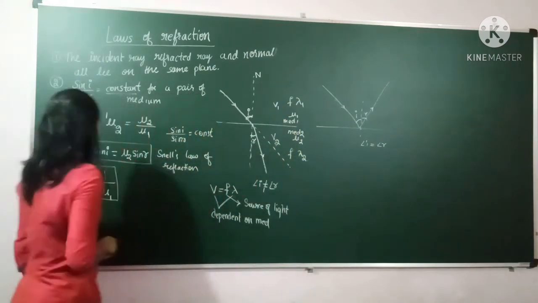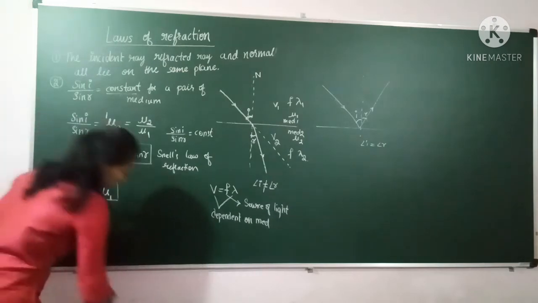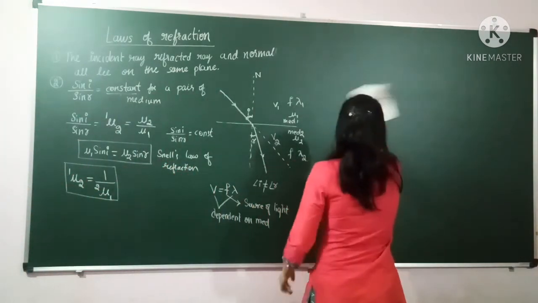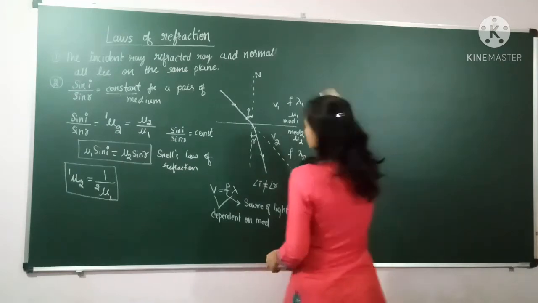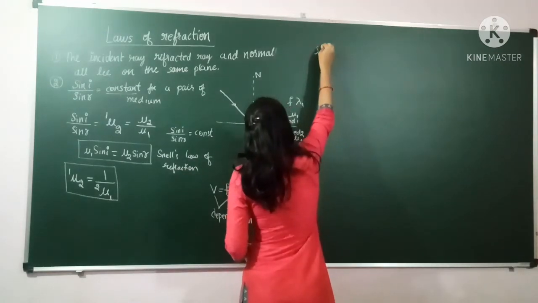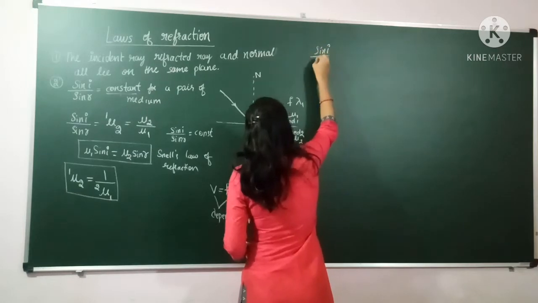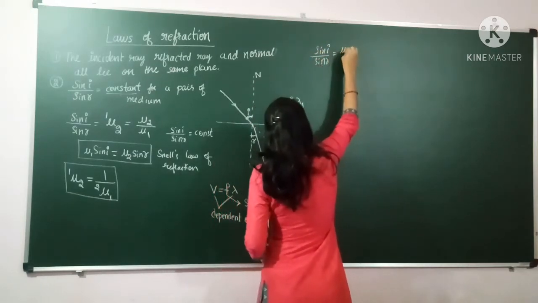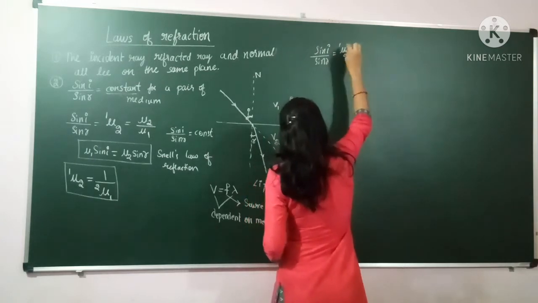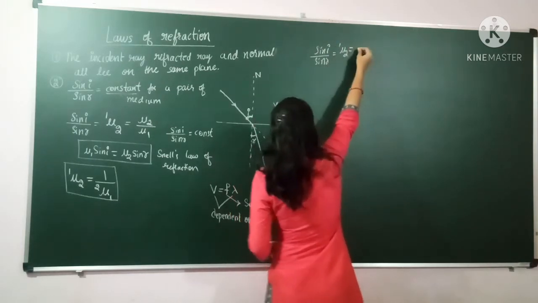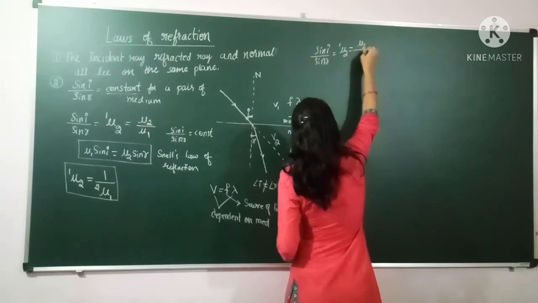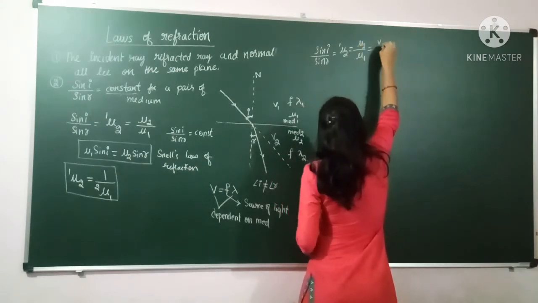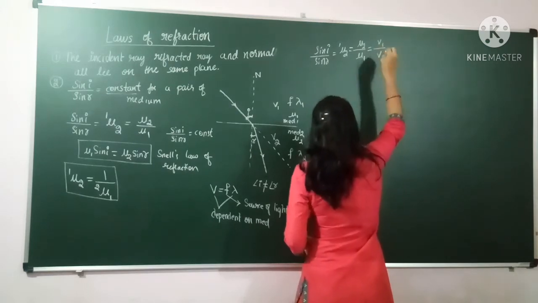So now we can write it as sin I by sin r is equals to mu2 refractive index of second with respect to first means mu2 by mu1, and this is equals to v1 by v2.